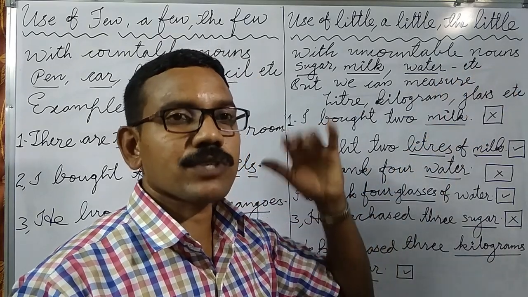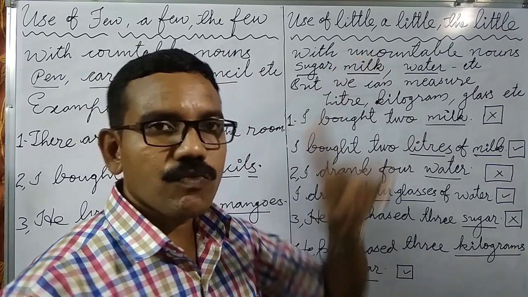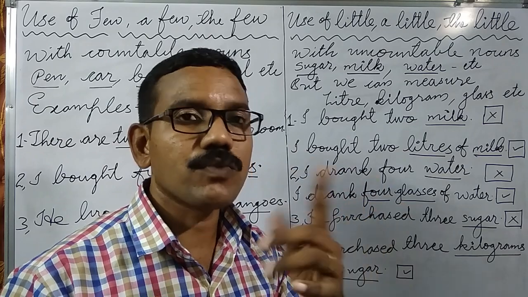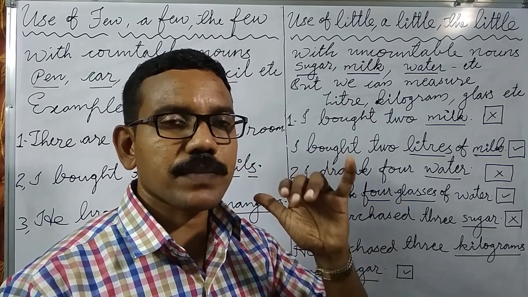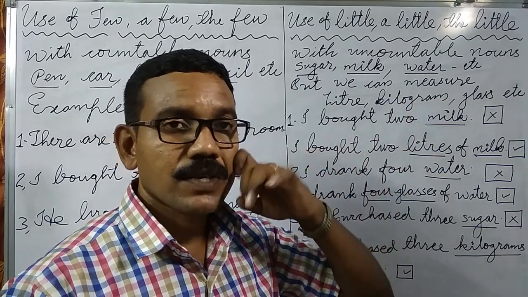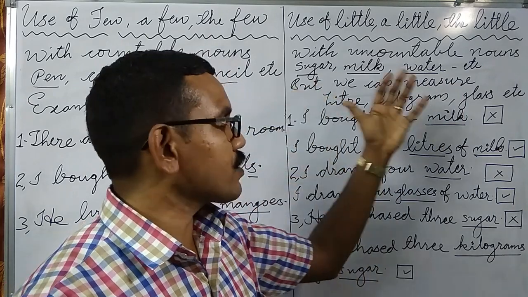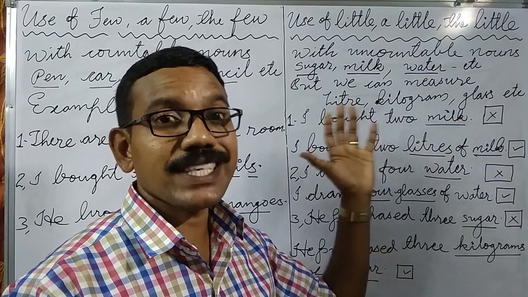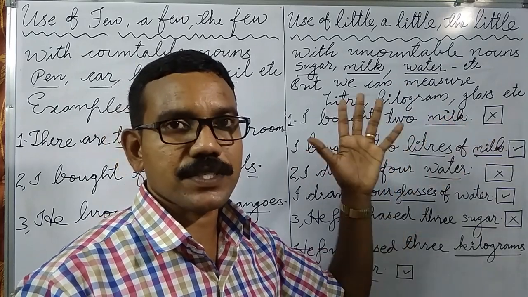Can we count 1 sugar, 2 sugars, 3 sugars? No, we cannot count. We cannot separate its elements. Such types of nouns are called uncountable nouns, but we can measure them by using some measurements.